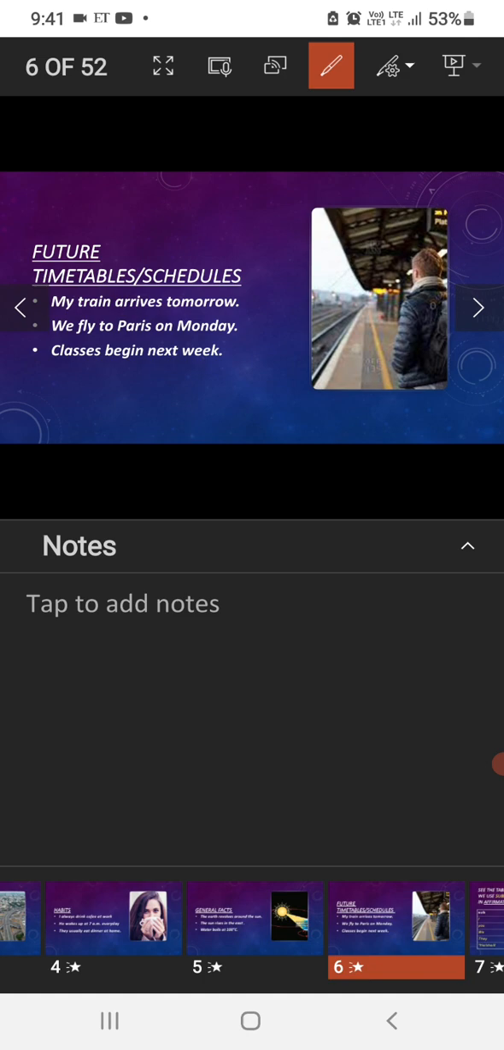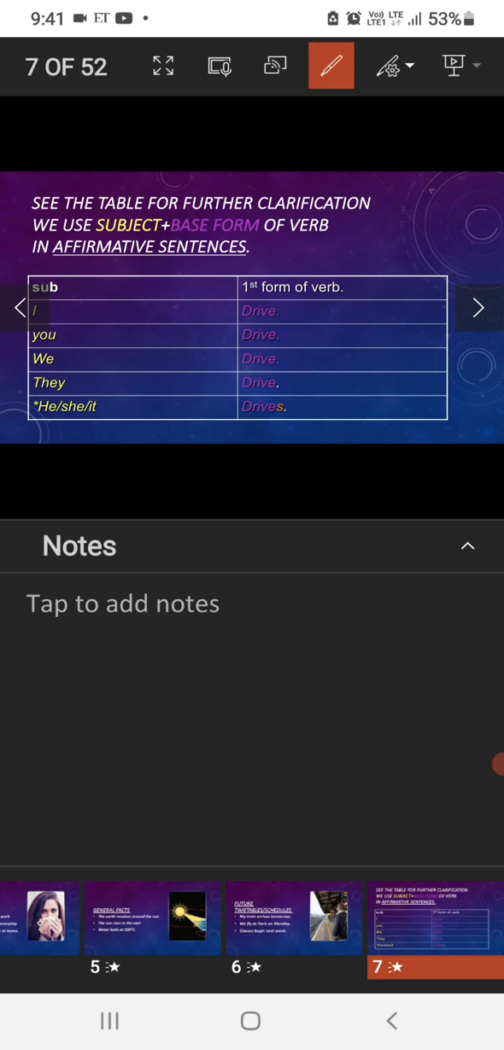And the next one is: the classes begin next week. As "classes" is plural in nature, we have to use the regular verb as it is, without adding s or es. So I have already told you where you have to add s or es, and where you have to write the verb as it is.